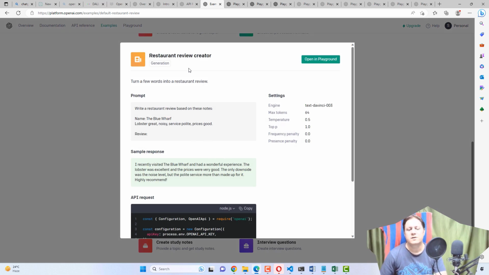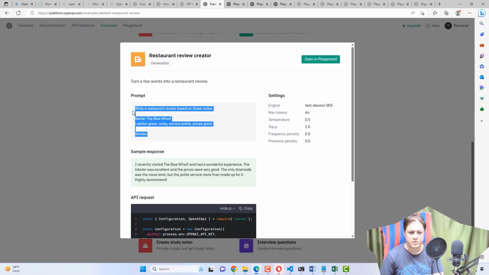Now this is another example wherein it will create a restaurant review for you actually. It comes under the generation category. This is the usage of this, turn a few words into a restaurant review. The prompt is write a restaurant review based on these notes. So name, the Blue Wharf. Lobster, great, noisy, service polite, price good, review.